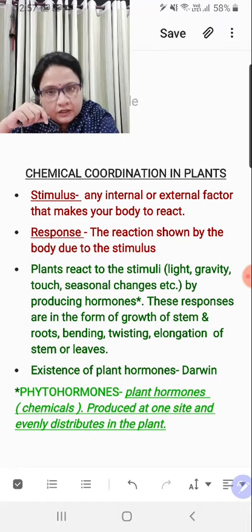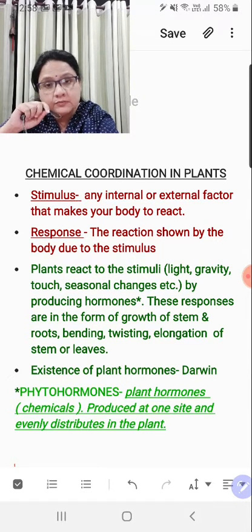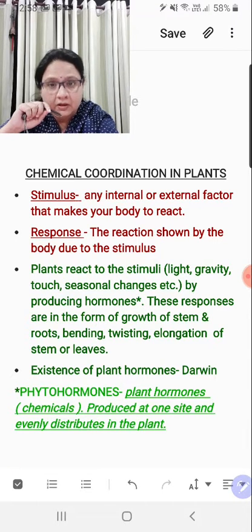Either the bending movement, very slow, but bending movement towards the light. You must have seen, if you put a plant in the dark and suppose a window is there and the light is coming from that window, the plant stem would start bending towards that window. That means light is working as a stimulus, right? Similarly, you will learn later why this bending movement is there in the stem, but it is there, it is reacting to something, right? But these reactions are very slow, immediate reactions are not there, except a few.